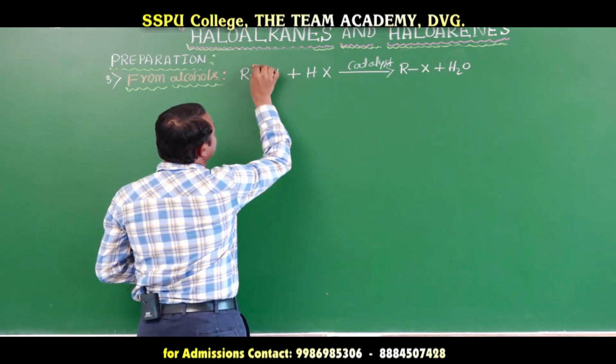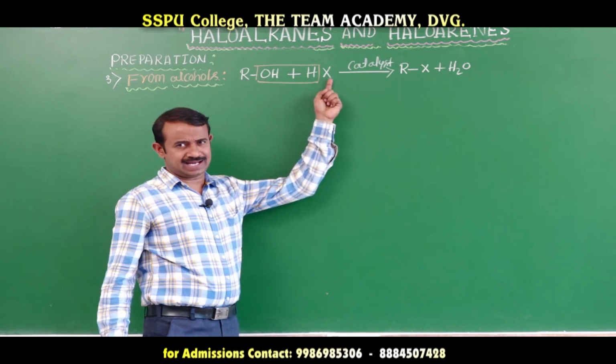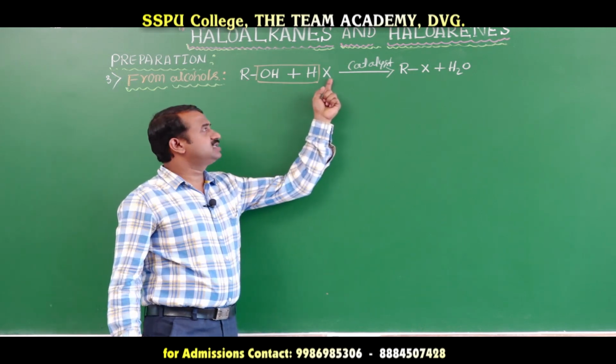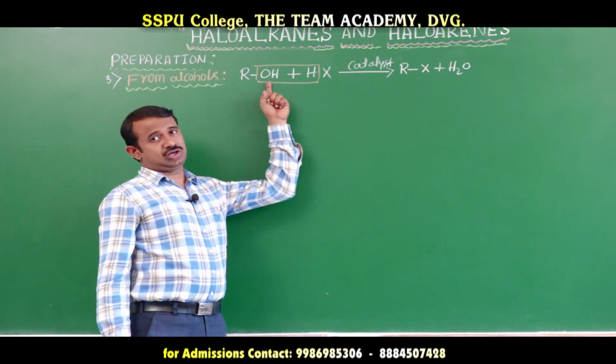This is with the loss of a water molecule to form alkyl halide.